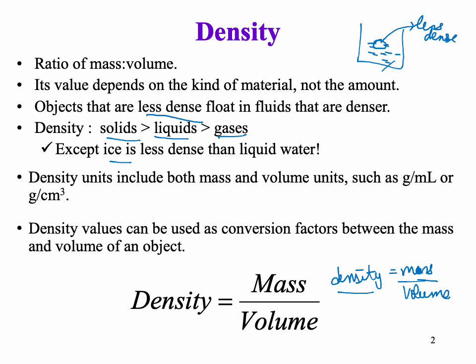Now, when we look at units, mass is usually measured in grams, right? So if I say density, I can say grams over volume, which is usually measured in liters or milliliters. So the commonly used density unit is gram per ml, or you can also use gram per cubic centimeter, gram per liter, whatever you want to use. Just remember mass over volume.